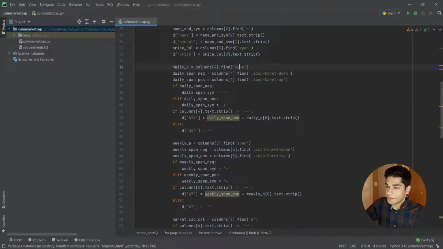we are gonna select the span for the daily price. And this part is actually tricky, because we don't have all the daily prices for all the coins. I mean, the website itself is not providing it, so we don't have it. Because of that, we need to write code to check it, because if there is no data, it's gonna give us an error and a bug.